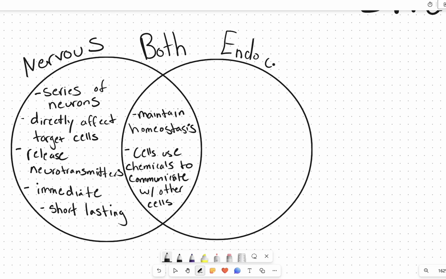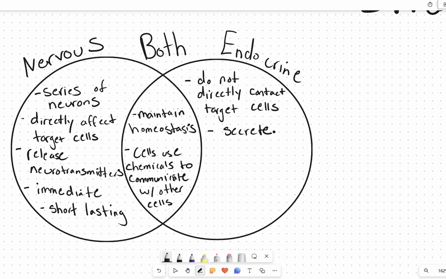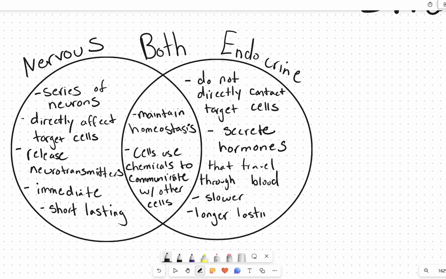The endocrine system sends its signals fairly differently than the nervous system. The endocrine system does not have direct contact with the target cell. Instead of having a series of neurons, endocrine cells secrete signals that are called hormones. Those hormones will then go into the circulatory system, and they travel throughout the blood. So they travel throughout the entire body and eventually reach the target cell, which is typically a long distance away. This is going to create a slower response and also a longer lasting effect.